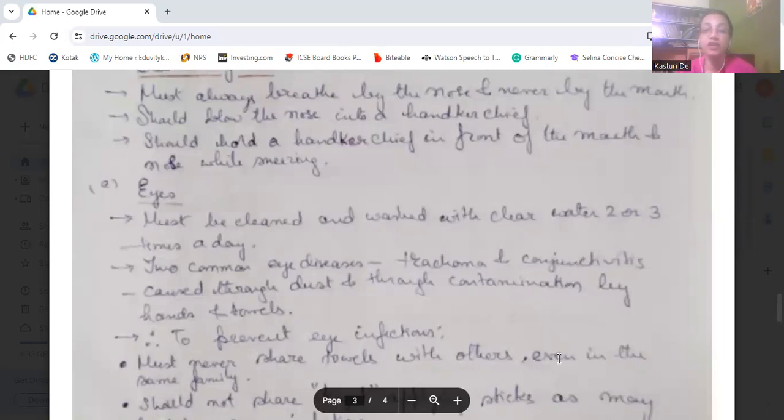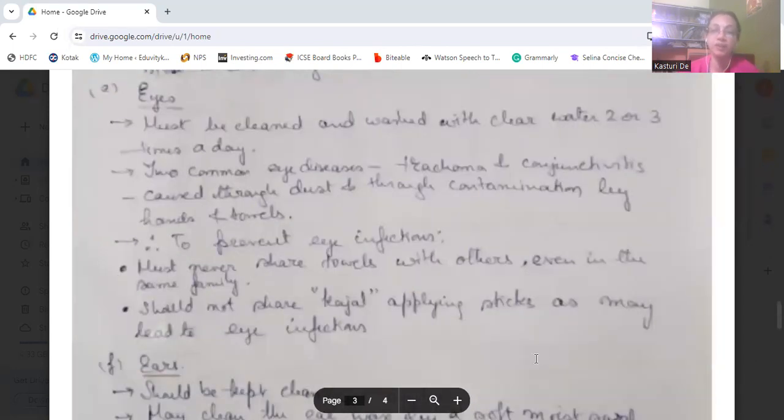Trachoma and conjunctivitis are caused through dust and through contamination by hands and towels. If anyone gets an infection, they should keep their towels separate from the other members of the house, and also wash their hands regularly, because otherwise this can spread. To prevent eye infections, they must not share towels with others, even in the same family. One more thing: do not share kajal applying sticks, as they may lead to eye infections.